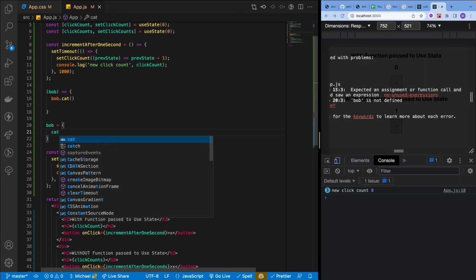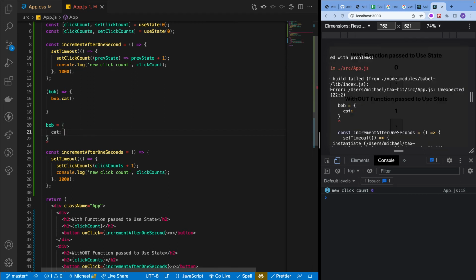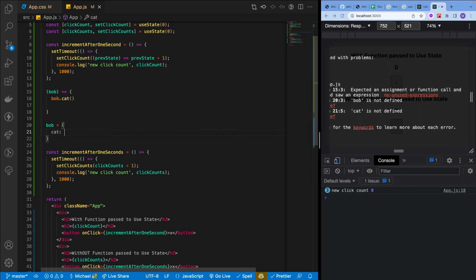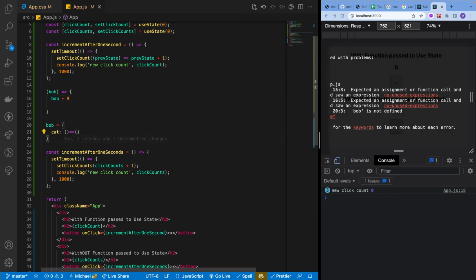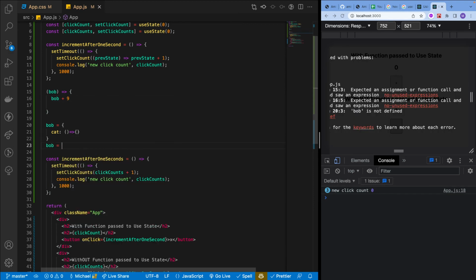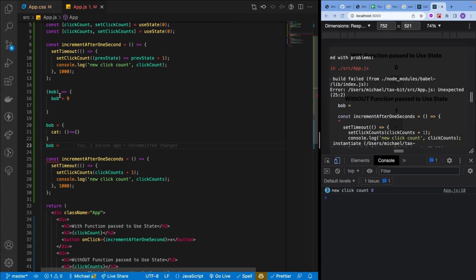And it has a property on it called cat, which will be equal to a function. If I said instead Bob plus 9, we could infer that Bob would be a number, or maybe a string if this was a string. But yeah, we can make inferences about Bob, right?